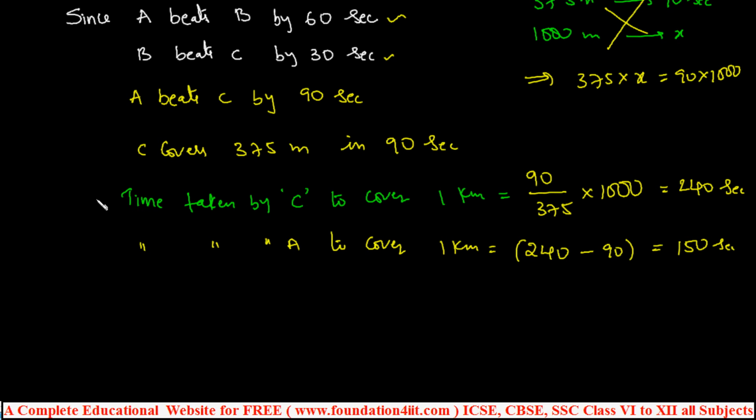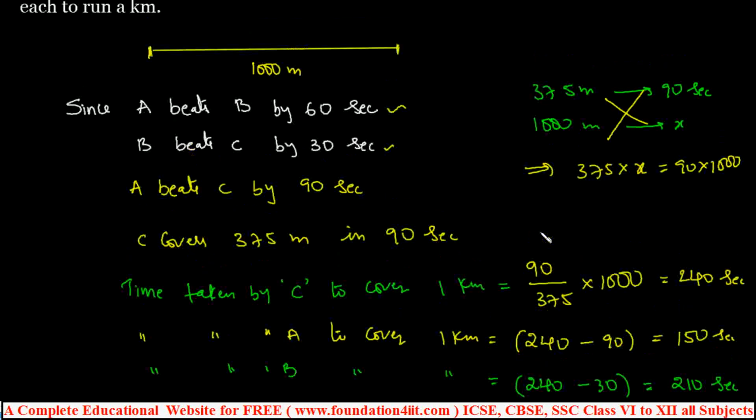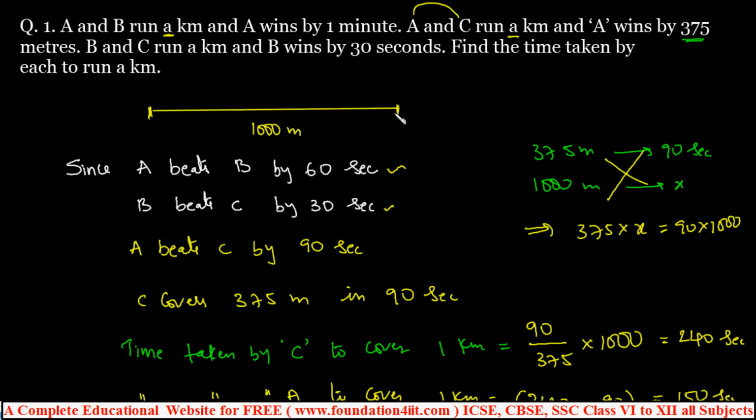And similarly, the time taken by B to cover the same 1 kilometer. Here also 240, but compared to B and C, 30 seconds less. So minus 30, so 210 seconds. Okay, this is the time taken by A, B, C. A covered within 150 seconds, B covered in 210 seconds, C covered in 240 seconds, the same distance of 1 kilometer. Right? These are the type of questions. We'll see a few more problems.